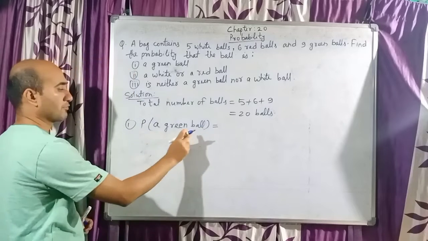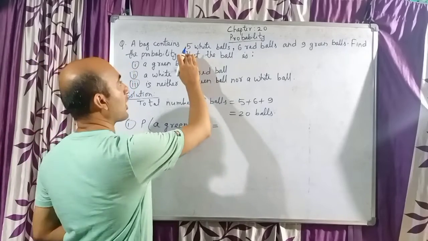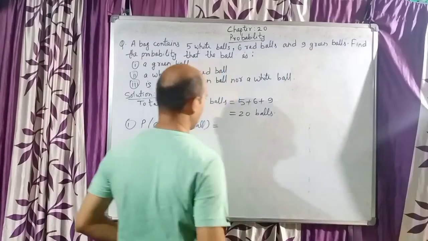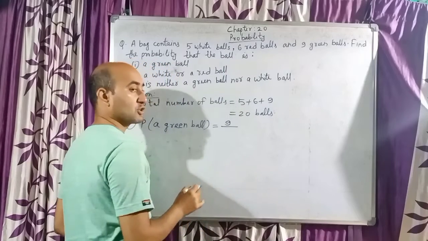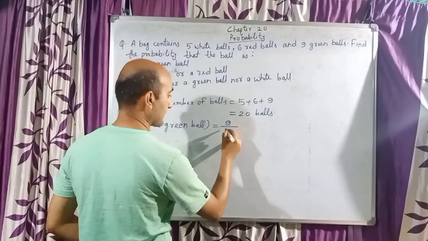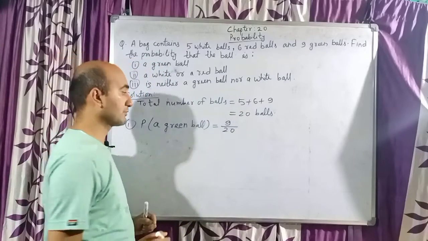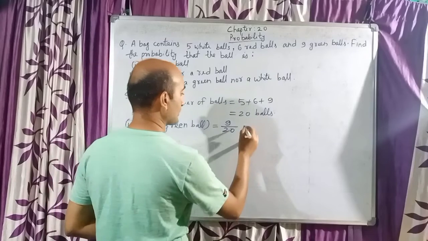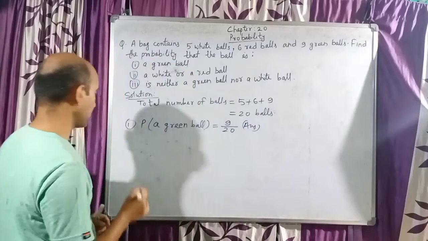So probability of a green ball is equal to, first of all we should know how many green balls. So there are 9 green balls. So 9 you write on the numerator, and in denominator we have to write total number of balls. So 9 by 20. 9 green balls out of 20 balls. So this is our answer because we cannot cancel 9 and 20.